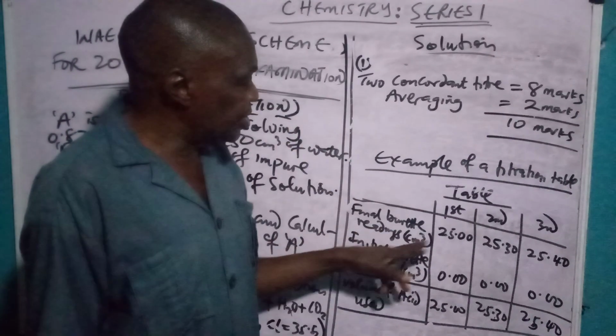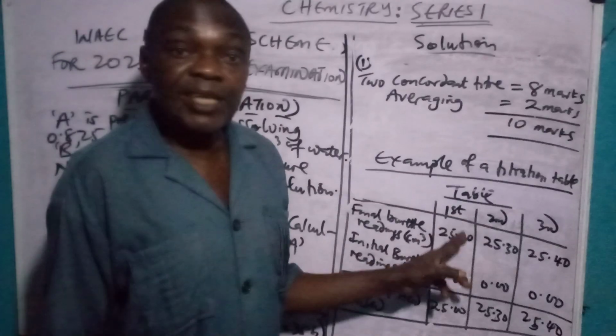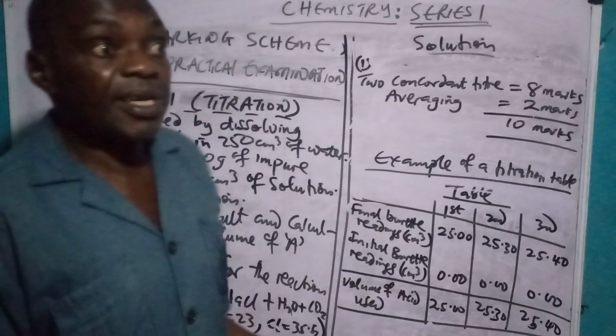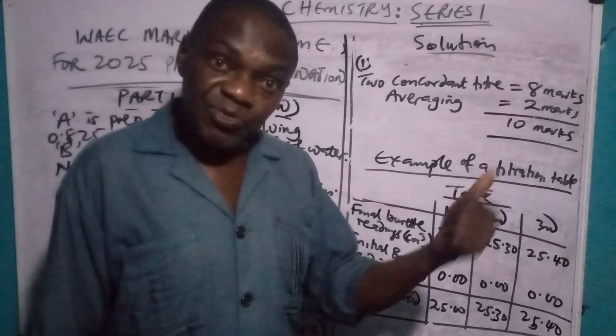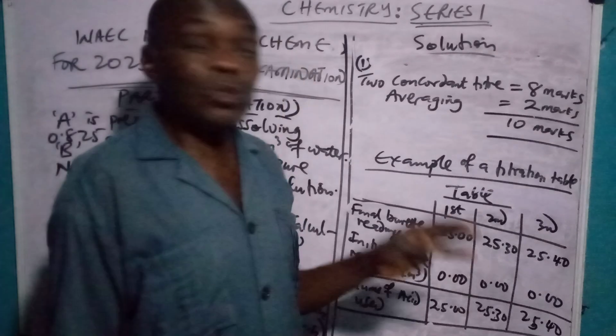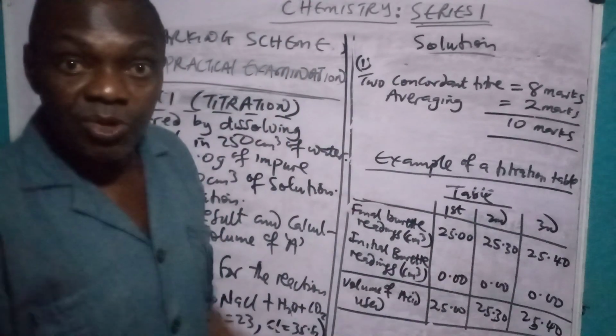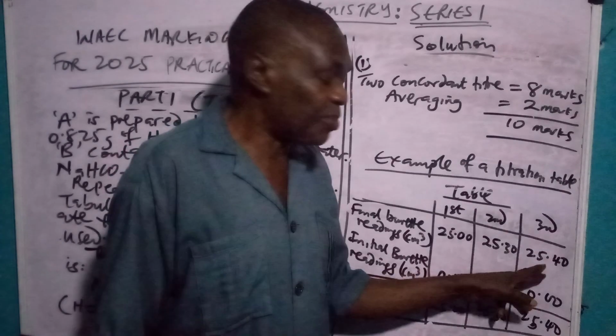So the final burette reading, you see it. 25.0 for the rough. It's rough, no need to write rough. The first one means it is rough. But at times this rough will bail you out. Go to my video of how to draw an accurate titration table where I drew 3 tables. You see that we use the rough for one of them because it helped us. So this one is 25.00, 25.30, 25.40.